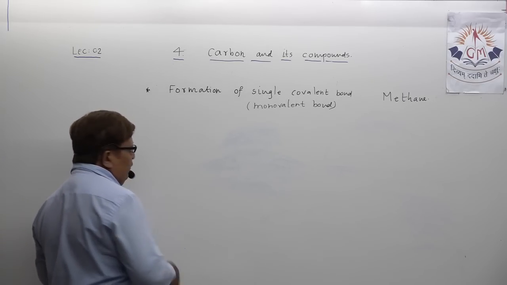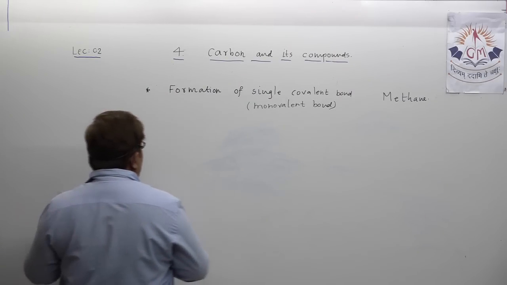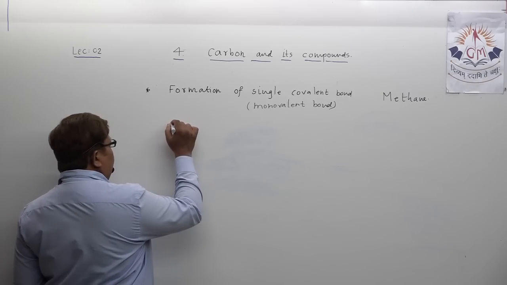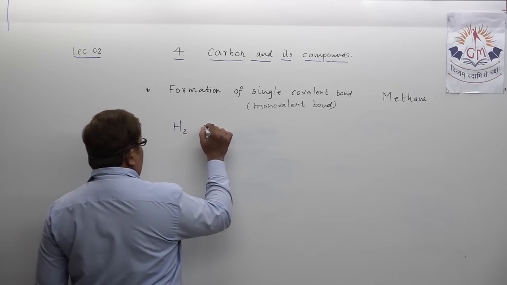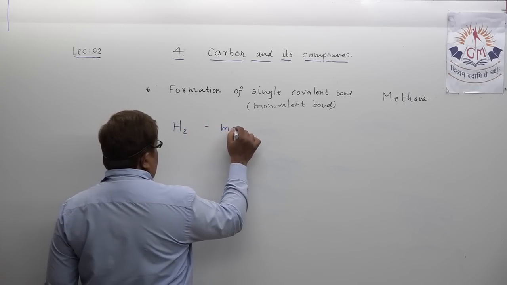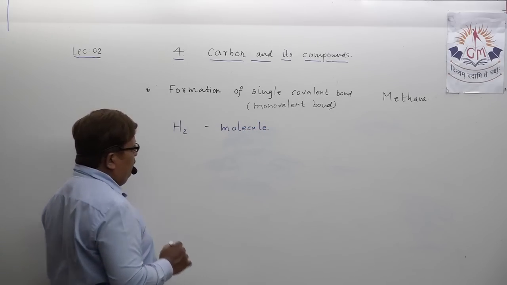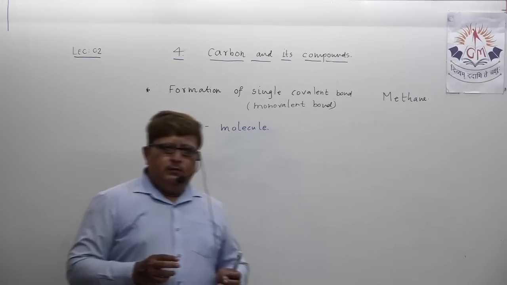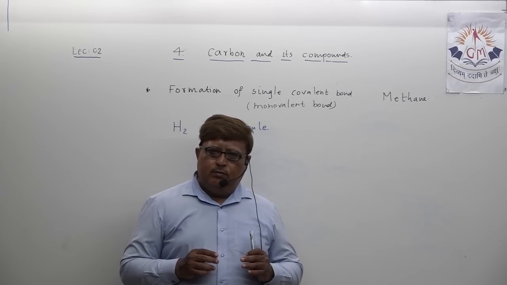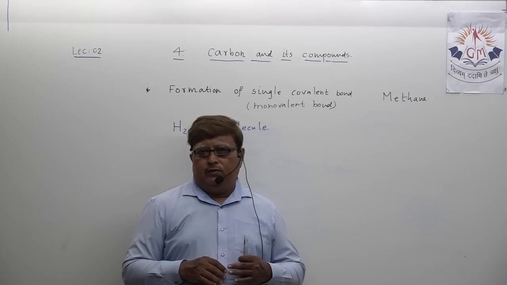Let us first try to understand the formation of covalent bond in the hydrogen molecule. You all know the formula of hydrogen molecule, that is H2. Let us understand how single covalent bond plays its role in the formation of hydrogen molecule.